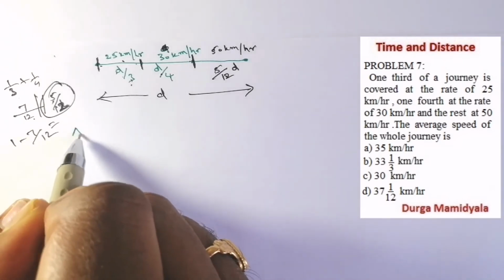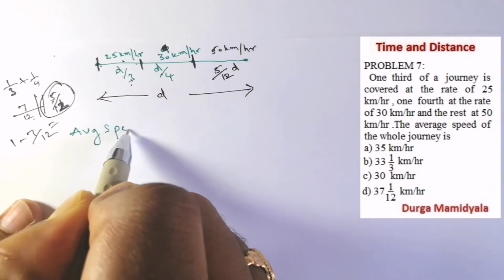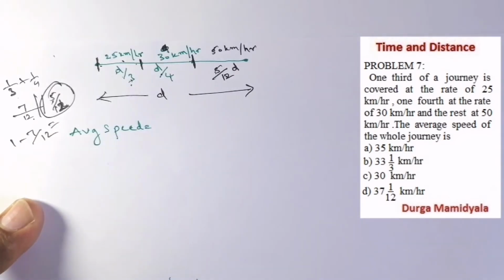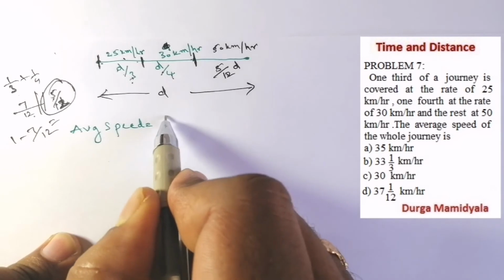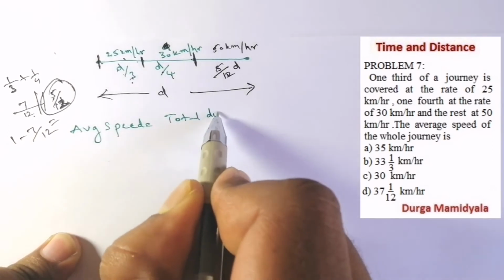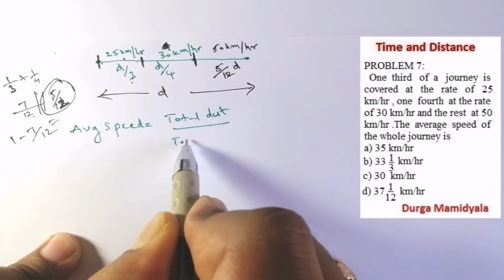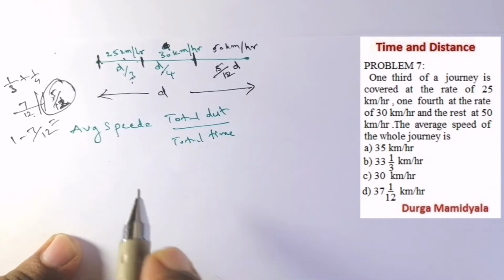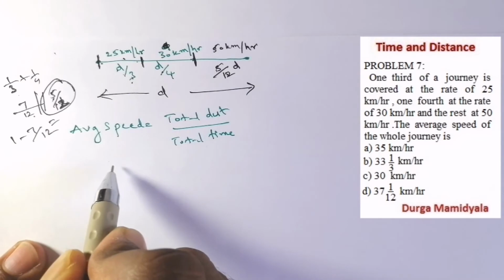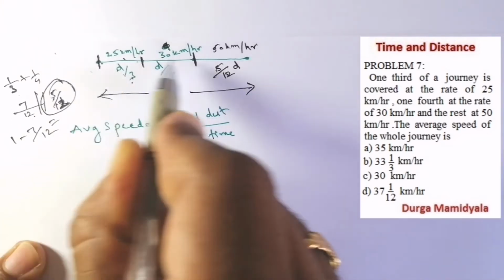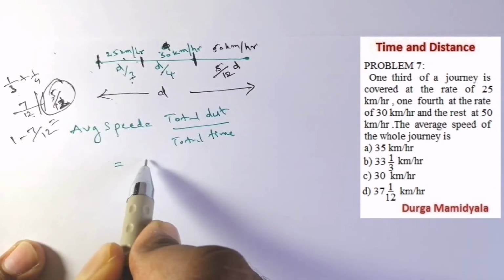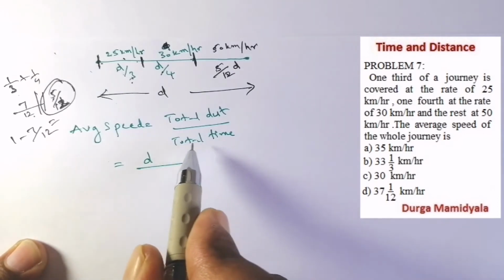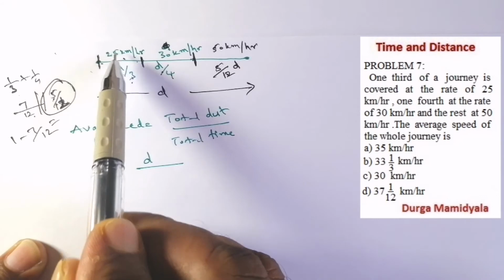So what is asked is the average speed of the whole journey. What is the average speed formula? It is total distance by total time, right? Now what is the total distance? We are assuming the total distance as d, right? Total distance is d. Now what is the total time? Time is not given, but what is given? Distance and speed. So time equals distance by speed.